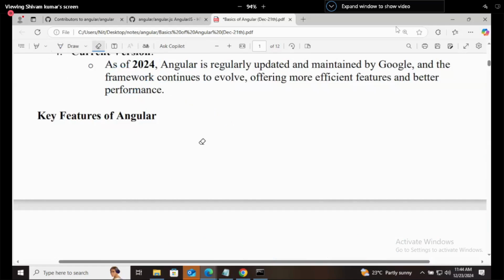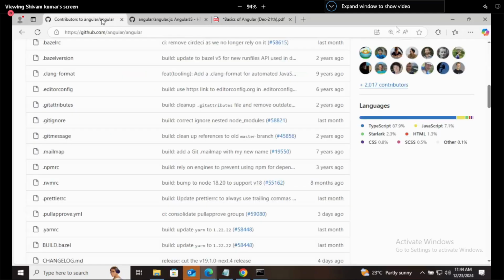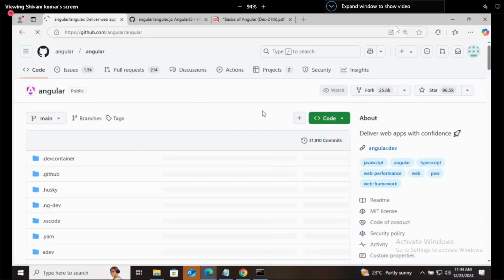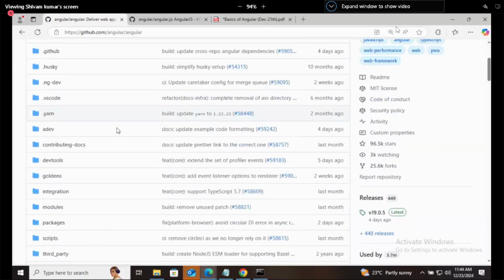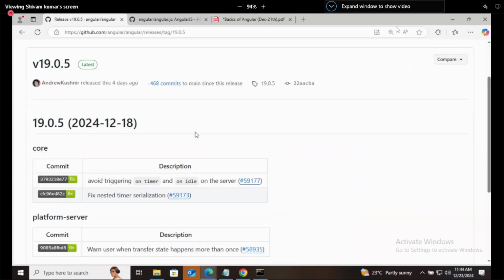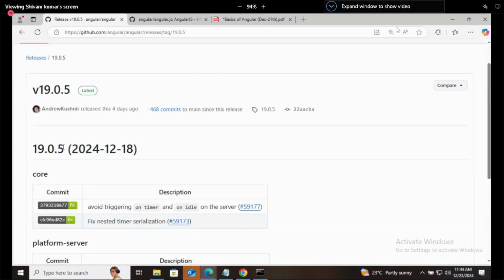How can we check it? Go to GitHub's repository. 17 was there, but now 19 is also a stable version. Go to the Angular repository and you will see the releases section, and the current version is 19.0.5, which came on 18th of December 2024. Recent, 4 days back.